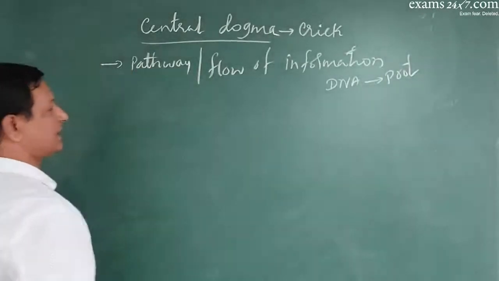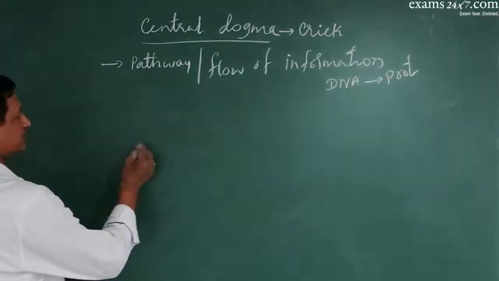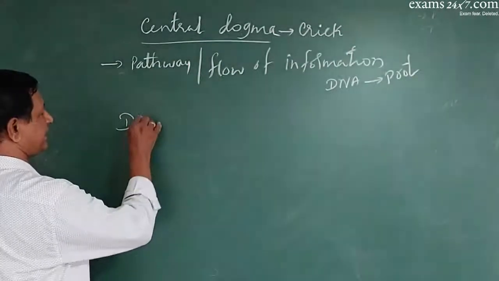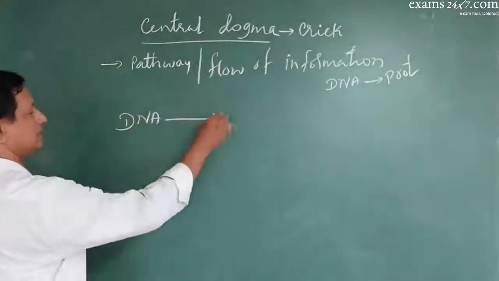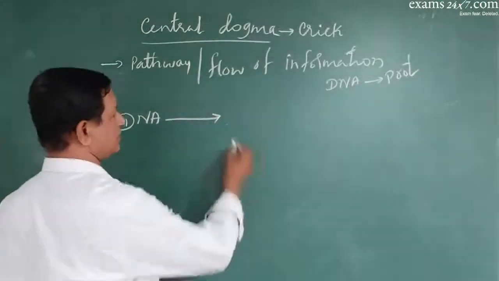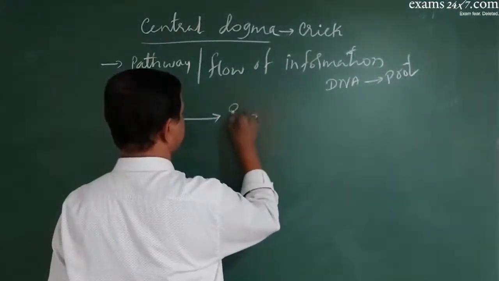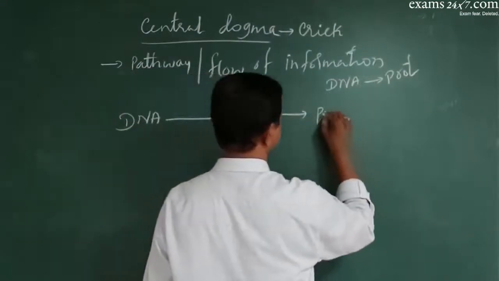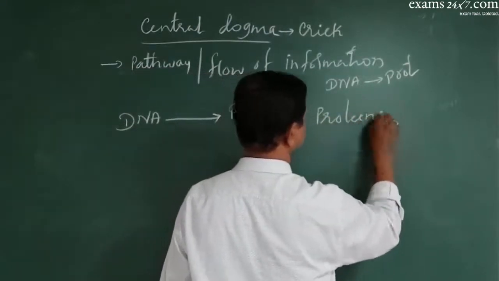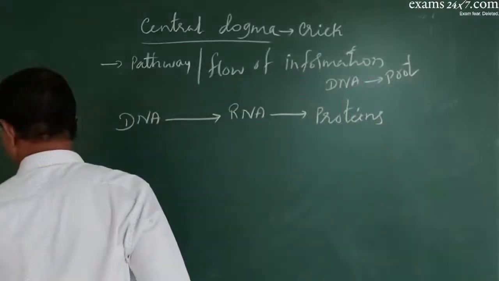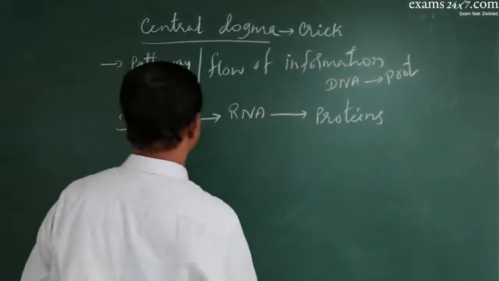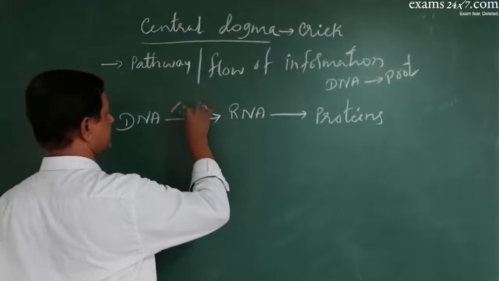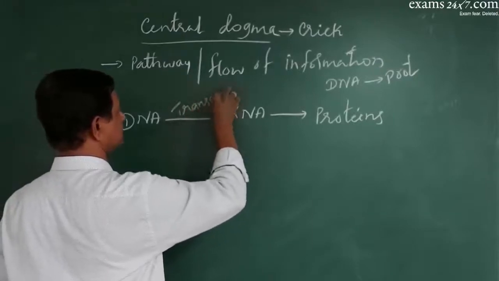And this pathway can be represented as follows. Now DNA is there. DNA produces RNA. RNA produces proteins. The process where the DNA produces RNA is called transcription.